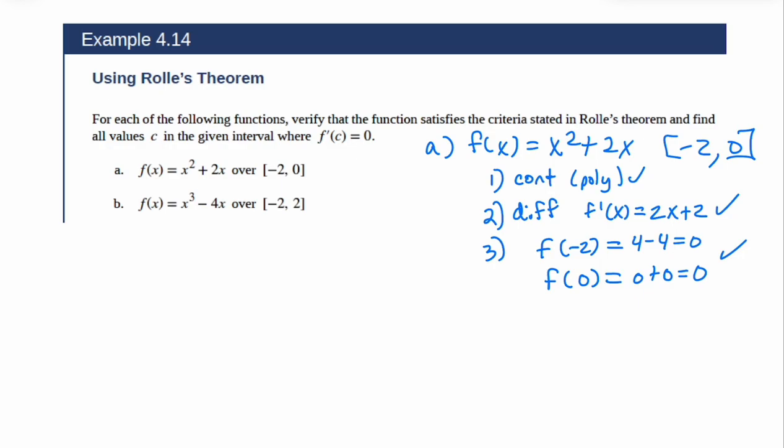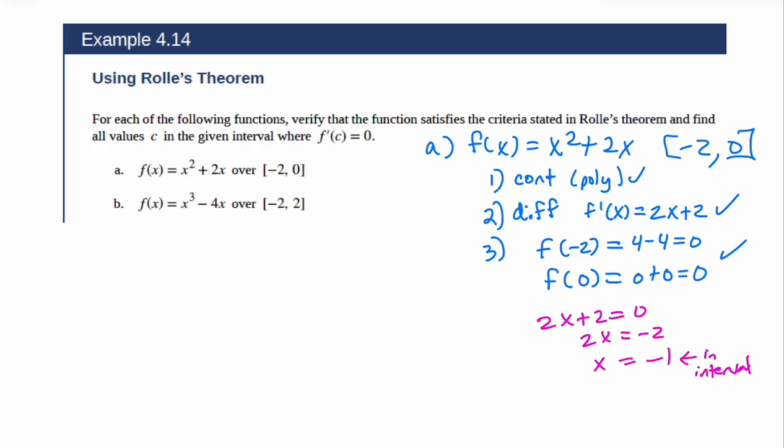Now, I already did the derivative for you right here. So let's look at, where does 2x plus 2 equal 0? Well, let's solve it. We get 2x equals -2, x equals -1. Is that in the interval? Yes, it is. Now, there are times where we may find multiple locations where the first derivative equals 0, but maybe one of them is in the interval and one of them is not. It only guarantees that there's at least one, and not all of the ones that we find will be in there. So just make sure it is in the interval. So that's all you have to do.